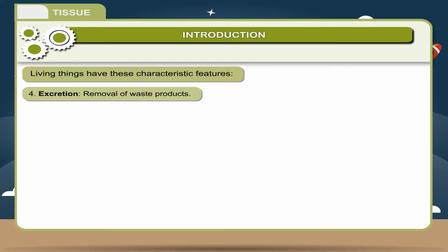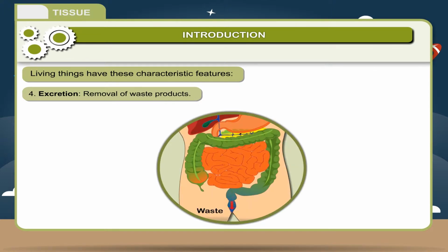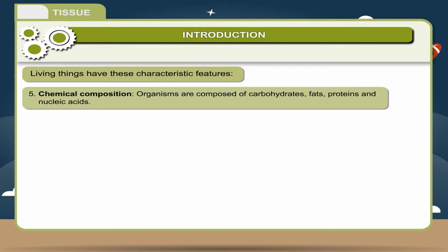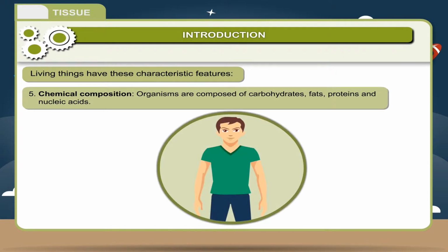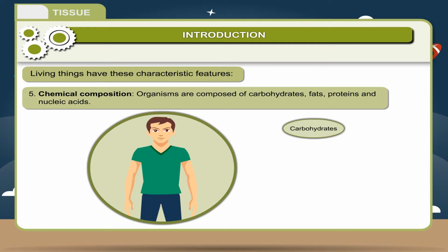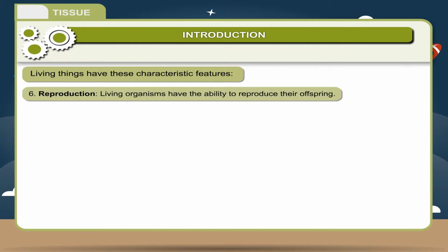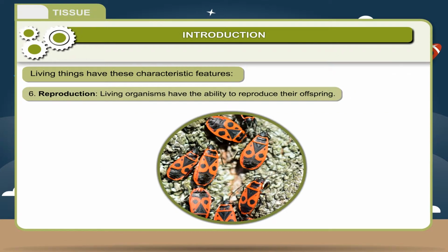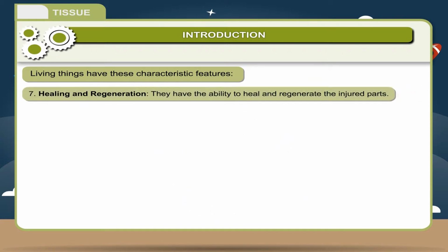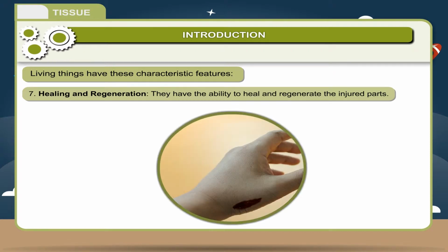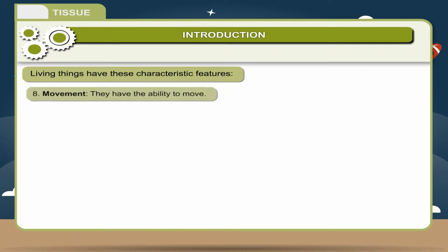4. Excretion. Removal of waste products. 5. Chemical composition. Organisms are composed of carbohydrates, fats, proteins, and nucleic acids. 6. Reproduction. Living organisms have the ability to reproduce their offspring. 7. Healing and regeneration. They have the ability to heal and regenerate the injured parts.